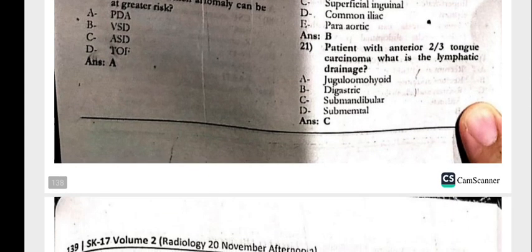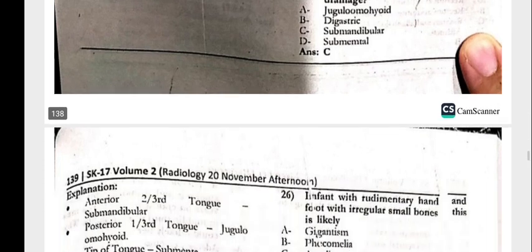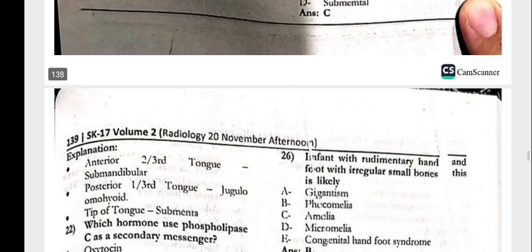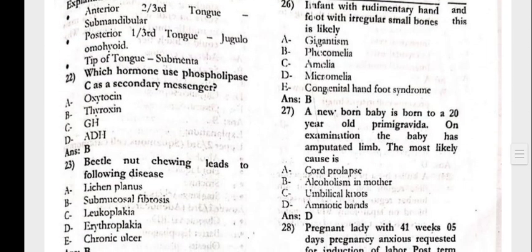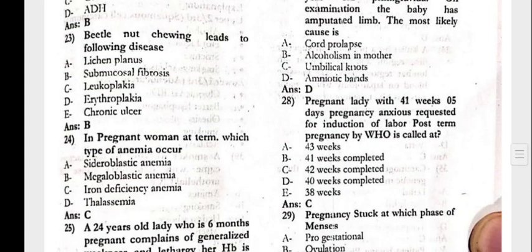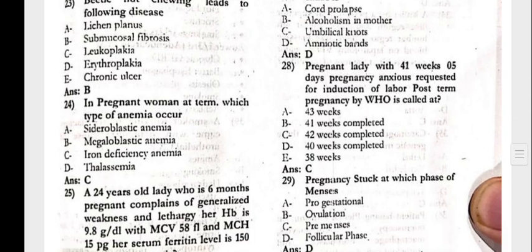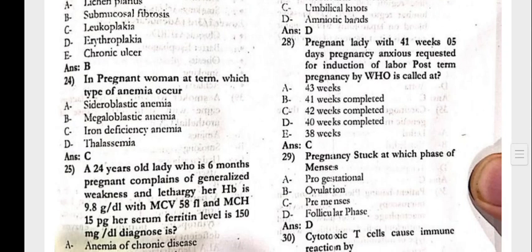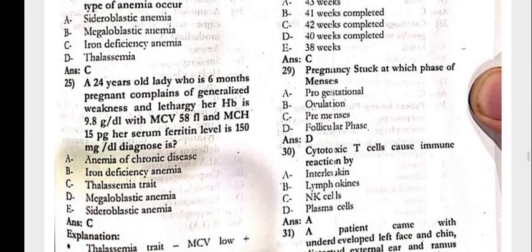The patient with the anterior two-third tongue carcinoma. What is the lymphatic drainage? That is the submandibular nodes. Which hormone uses the phospholipase C as a secondary messenger, that is the thyroxine. The betel nut chewing leads to the following disease: the submucosal fibrosis. A pregnant woman at the time which type of the anemia occurs, that is the iron deficiency anemia.